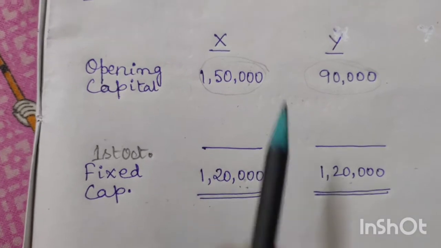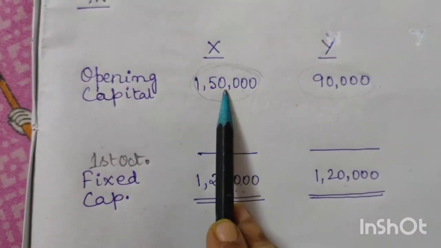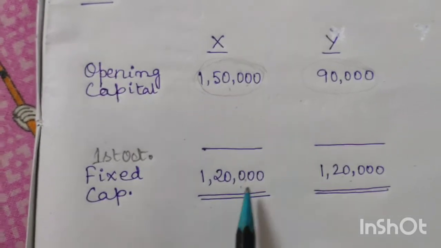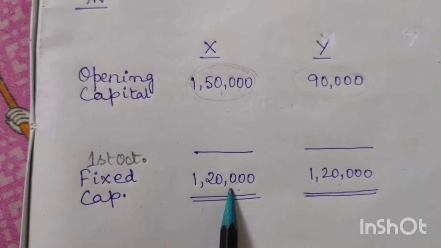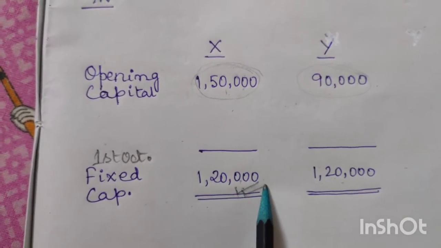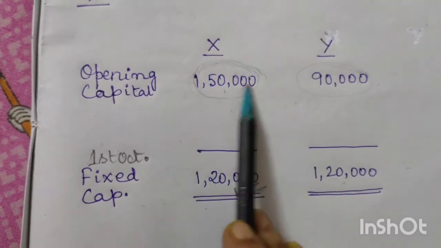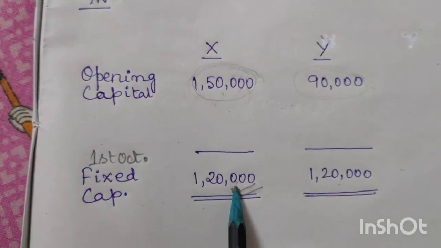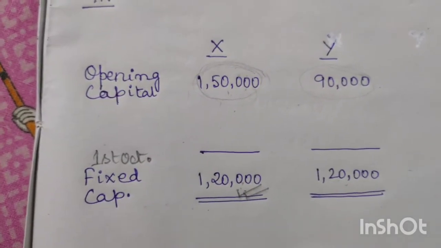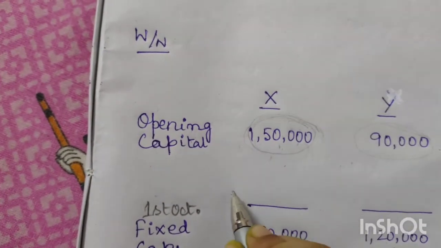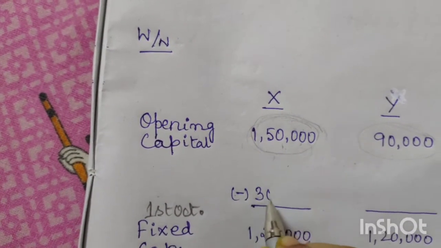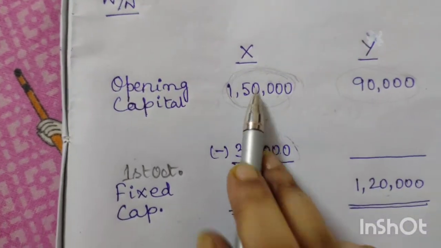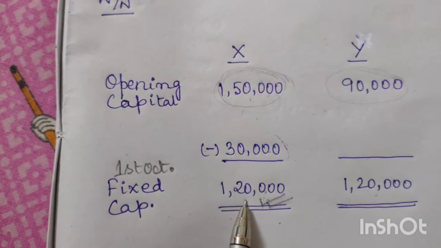In case of X, he has already invested 1,50,000, and to keep the fixed capital at 1,20,000, if we deduct 1,20,000 from 1,50,000 we get 30,000.